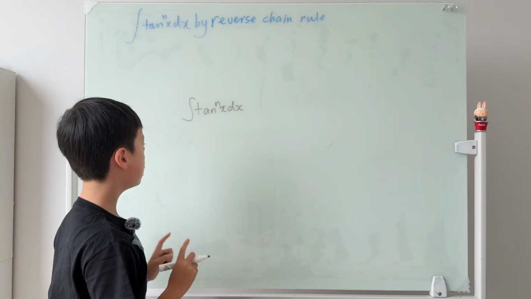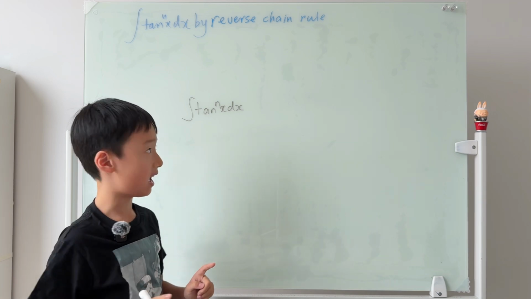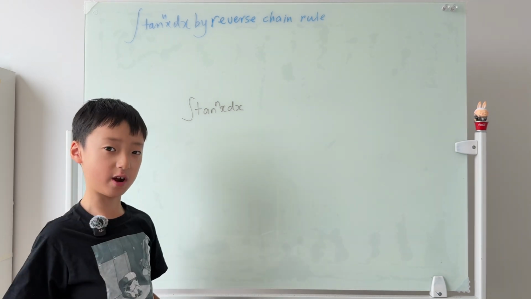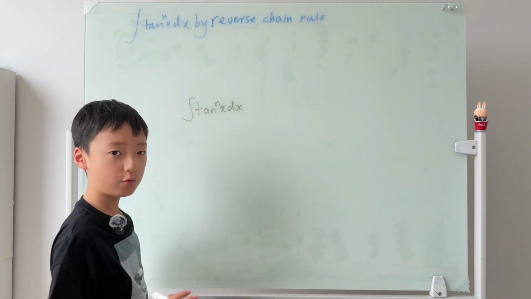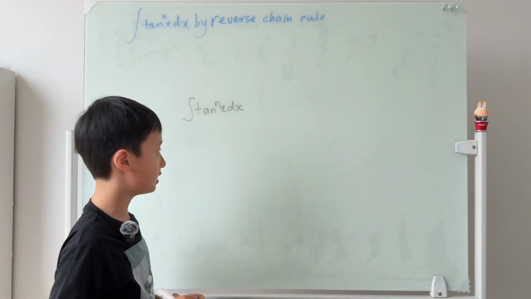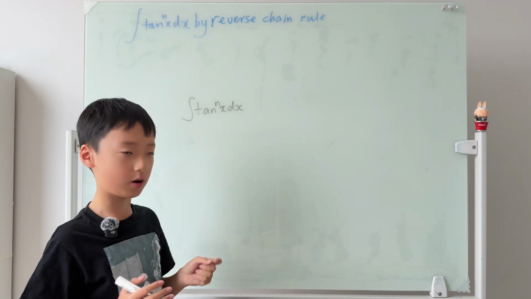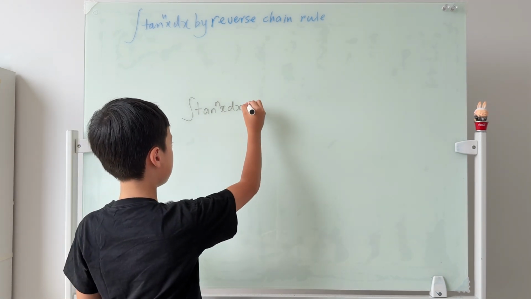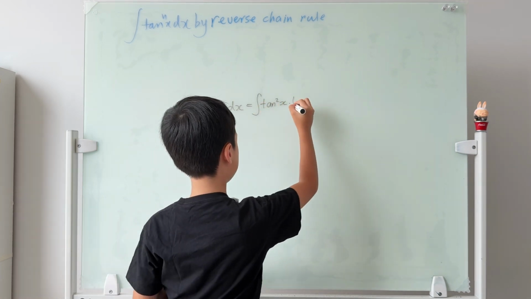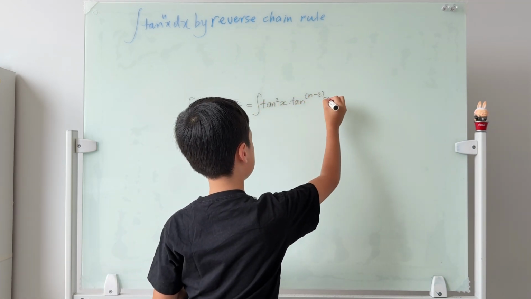Now, to use reverse chain rule, we can see the derivative of tangent x is just sec squared of x. So then why don't we take out a tangent squared x? Because tangent squared x can be made into sec squared minus 1. So then it will equal the integral of tangent squared x multiplied by tangent to the n minus 2 of x dx.